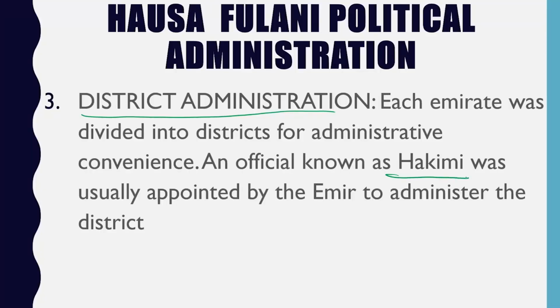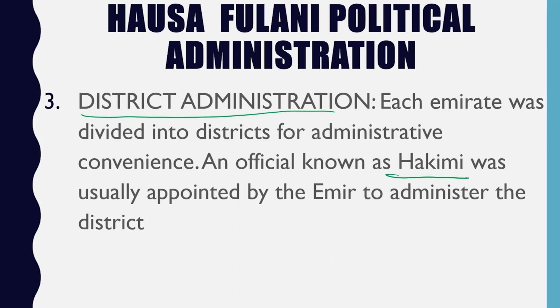So the emir appoints an official who is known as Hakimi. The Hakimi gives reports to the emir, the lesser emir. The emir takes it to the senior emirs. Then the senior emirs take it to the sultan, the sultan of Sokoto.